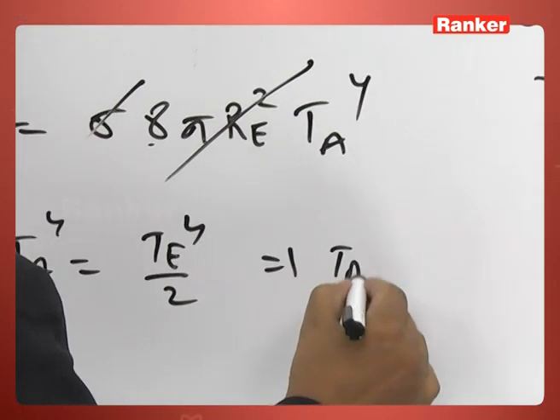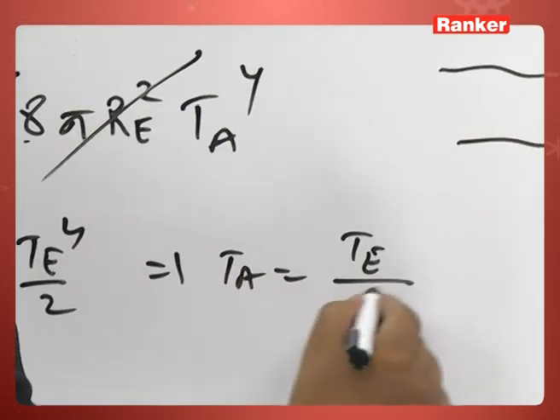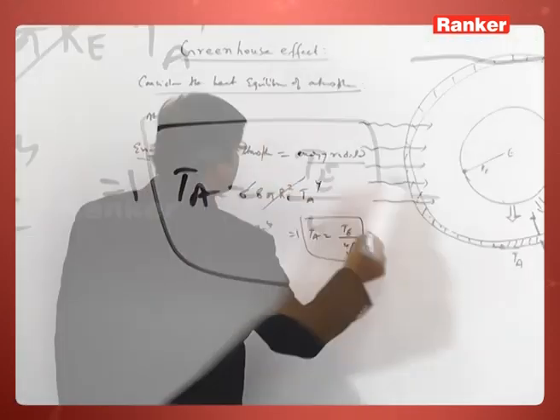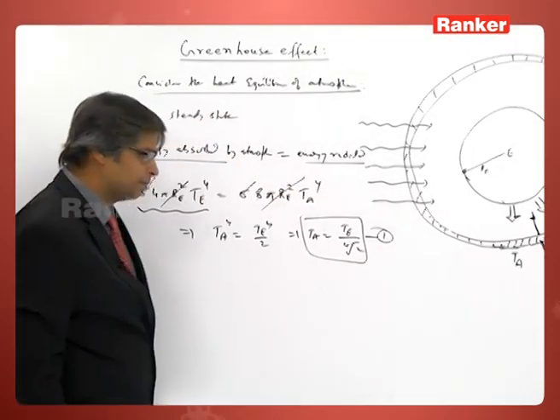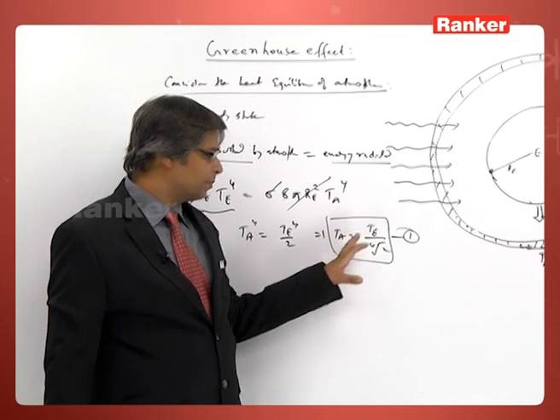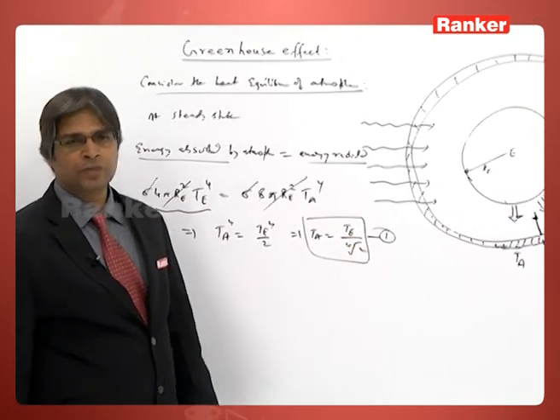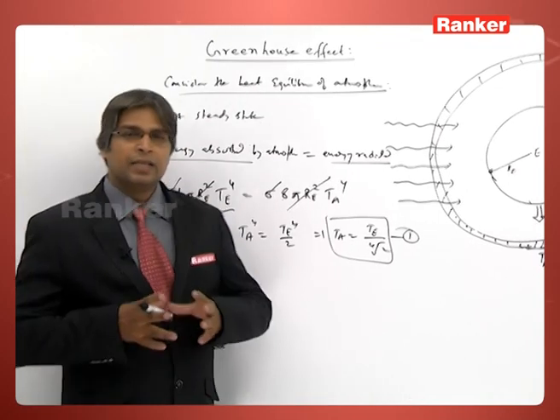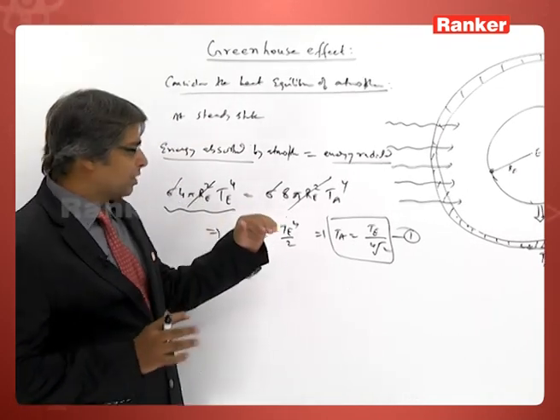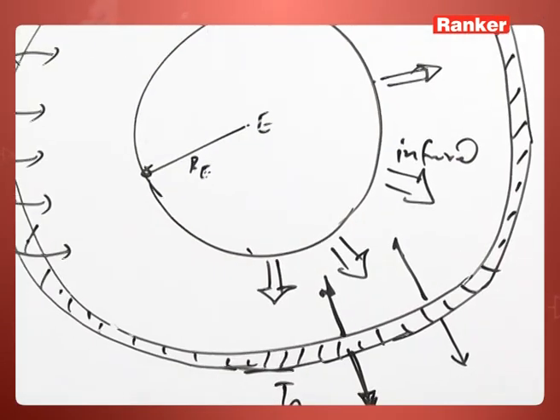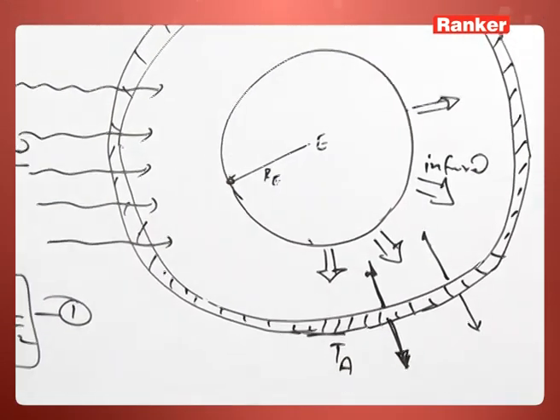So, Ta is equal to Te by 4th root of 2. This is one point. Let us call it equation 1. So, we got atmospheric temperature as T by 4th root of 2. Now I could relate the atmospheric temperature with the temperature of the earth's surface.